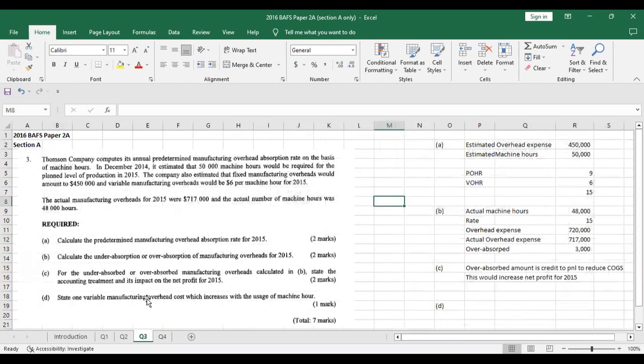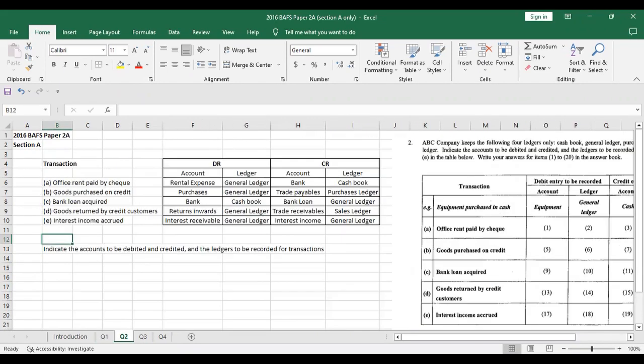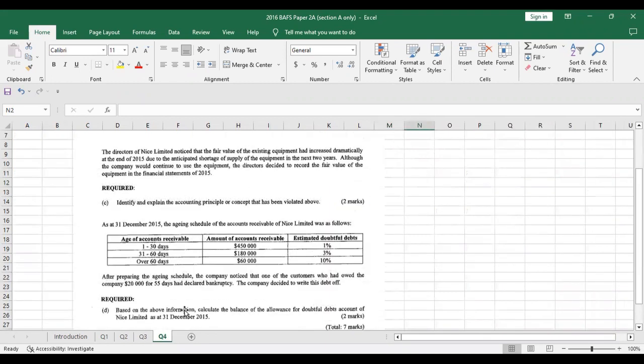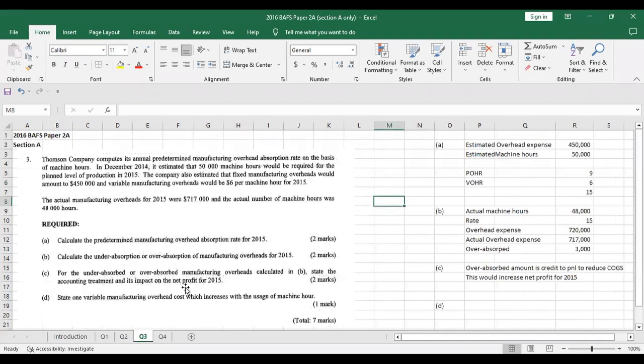Let's look at question 3. You see, the first 2 questions are actually financial accounting related. Question 3 is managerial, and then question 4 is again about financial accounting and accounting concepts. So in this paper, only one question from section A is about managerial accounting.